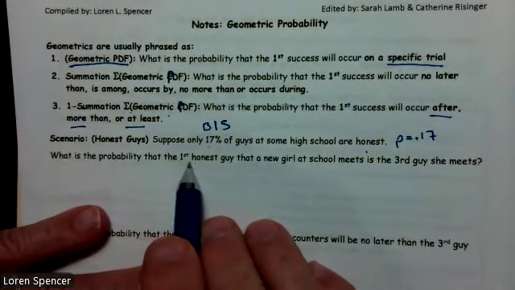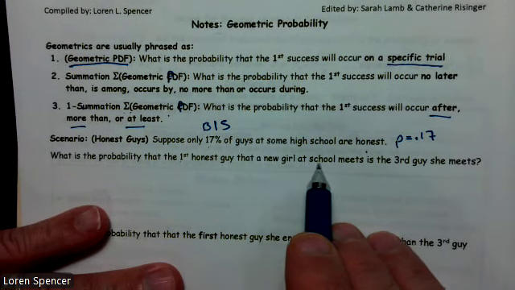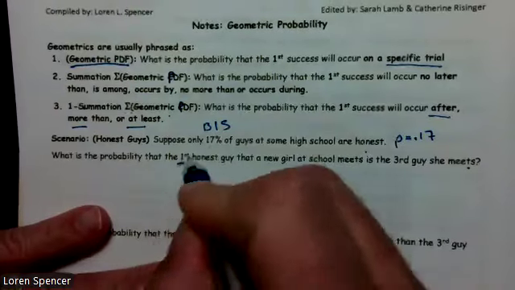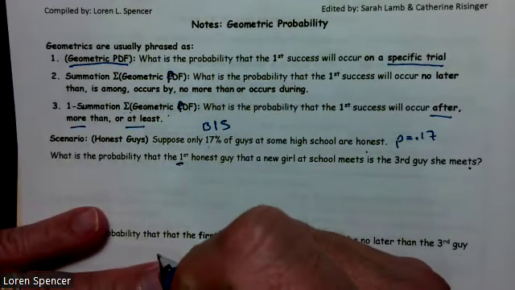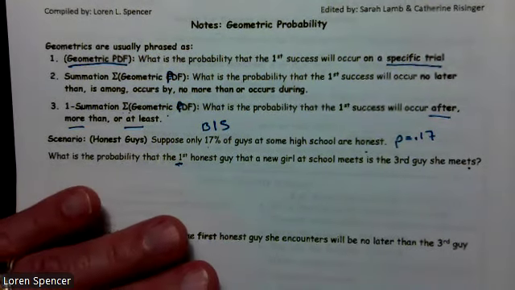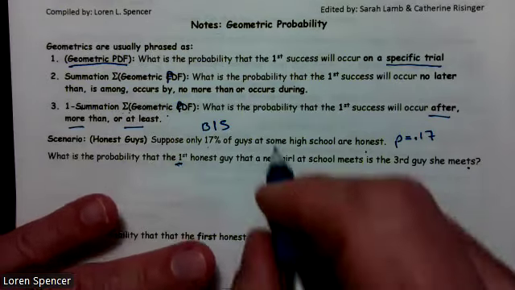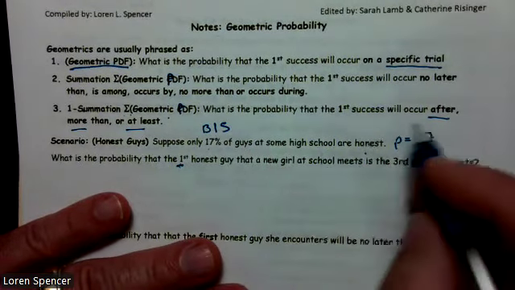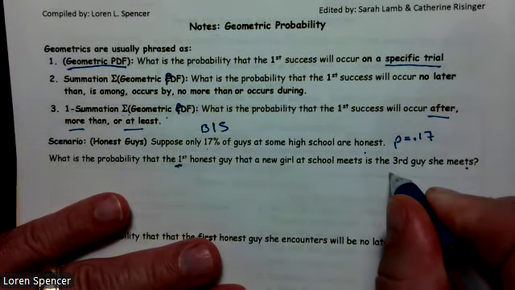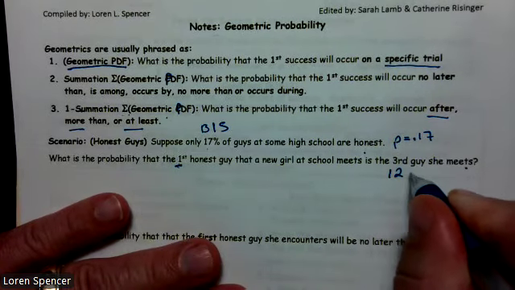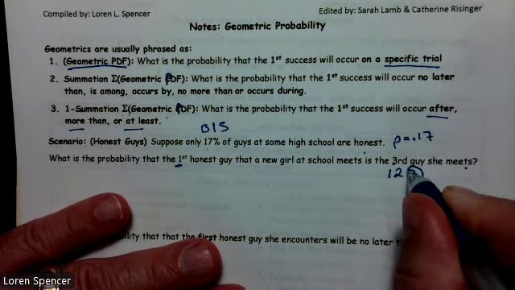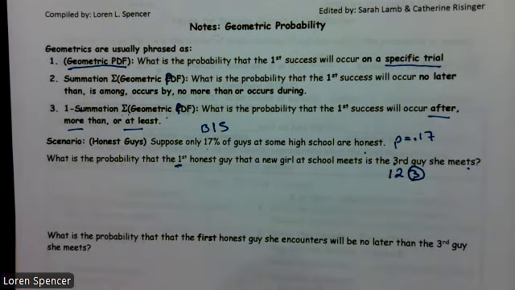Then it says, what's the probability the first honest guy that a new girl meets at school is the third guy she meets? So we're looking for the first. As soon as we're looking for the first, this lets me know that this is a geometric, and that means my number line is going to start on one. So I'll go ahead and start this off: one, two, three. And really, I'm stopping at three because I'm looking for the first honest one to be on the third one.